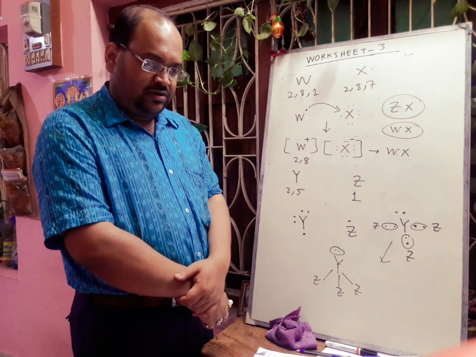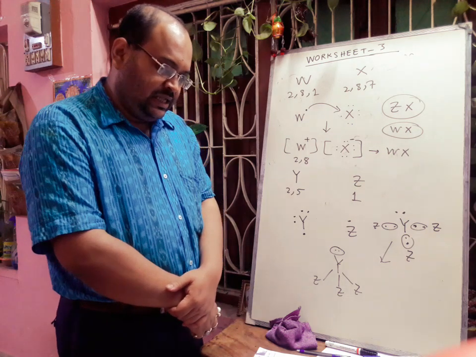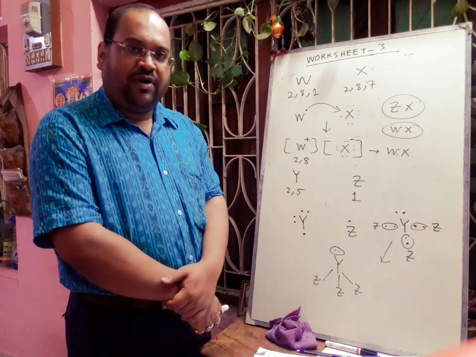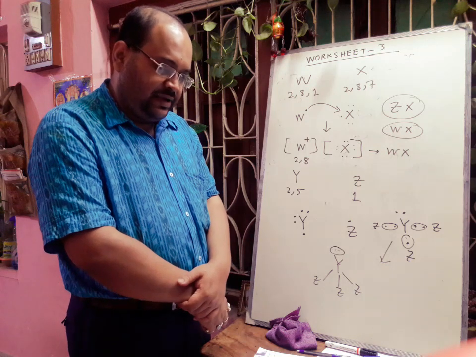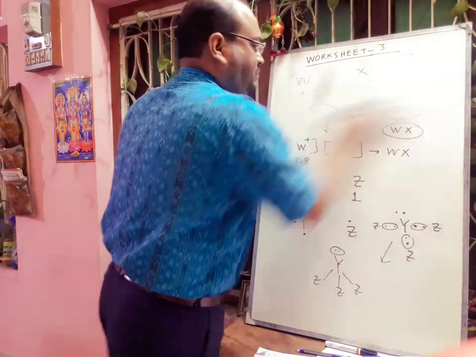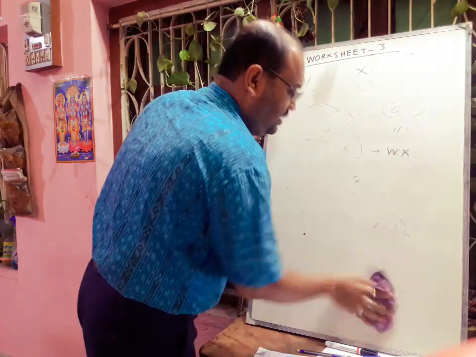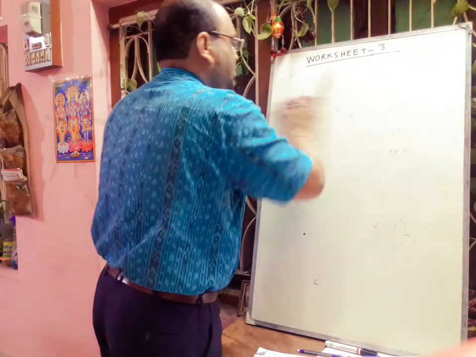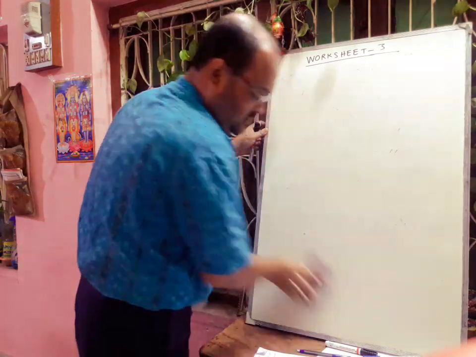In ICSE 2017, the first question was: fill in the blanks from the choices in the bracket. The compound that does not have a lone pair of electrons. Options are given. We have already discussed that a lone pair of electrons is a pair of electrons that is not shared with any other atoms.